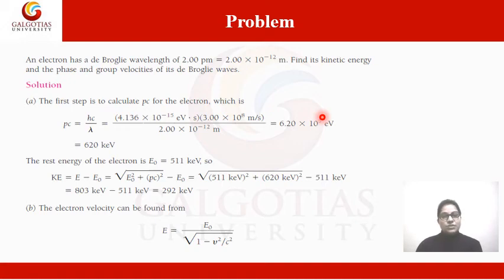The first step to solve this kind of question is to identify whether it is a relativistic or non-relativistic case. If pc has a larger value than m₀c², then that is the relativistic case, and when it is less, then that is the non-relativistic case. So the first step is to calculate pc for the electron. pc = (h/λ)·c. We already know the value of λ.